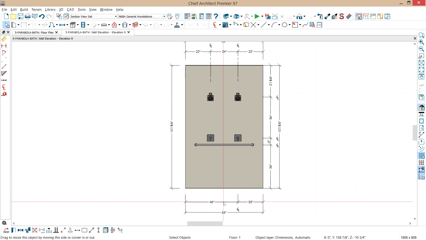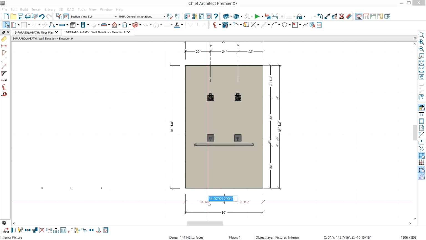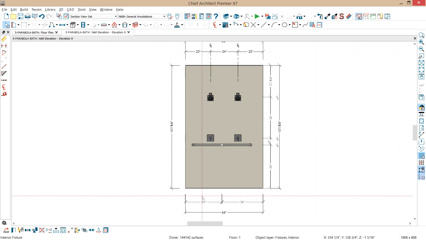I'm also going to move this centerline off of the faucet and move it to the grab bar. And then let's highlight the grab bar, and I'm going to set that to be 32 inches off that wall. Now the final thing that we need to do is just place the tile on here.